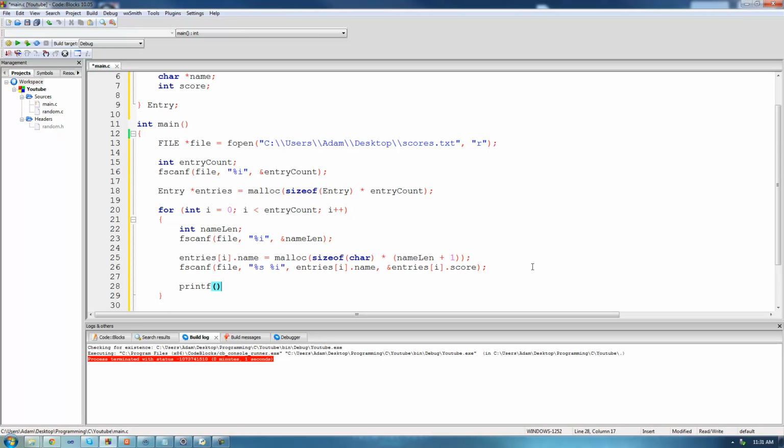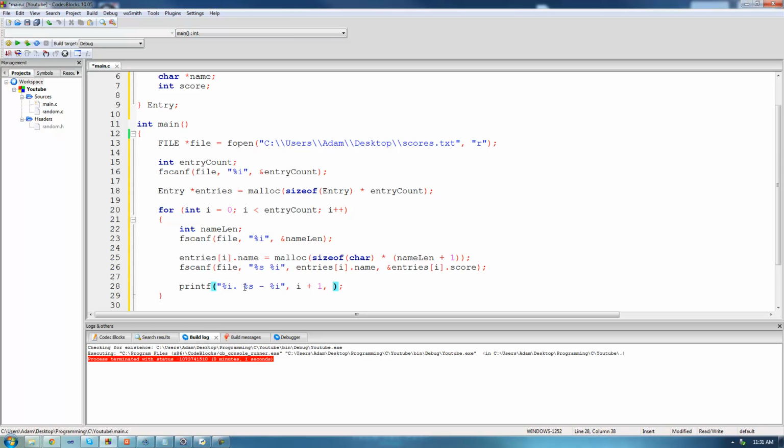So we're going to say printf, so this will actually print it out onto the console, %i, period, then a space, and this will just be right here to show us the ranking. So it'll be like 1, 2, 3, and so on. And then after that, we're just going to have a string for their name, and then a dash, and then an integer for their score. And then for their ranking, we're just going to do i plus 1. So if i is 0, then it'll be like 1 dot. If i is 2, then it'll be 3 dot, and so on.